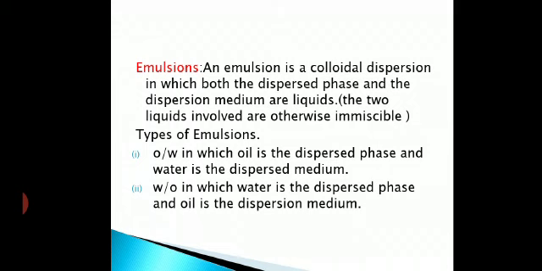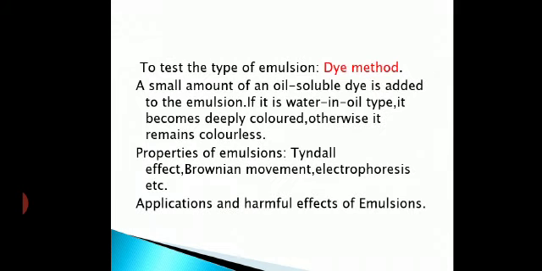Got it? Clear? Now next, we'll come to the tests of emulsions. There are various tests. Microscopic method is there, conductance method is there, dye method is there. Several methods are there. But I have discussed with you the dye method, which is the simplest one. What you will do is a small amount of an oil soluble dye, dye means color, is added to the emulsion. Oil soluble color you will take and add it to the emulsion.